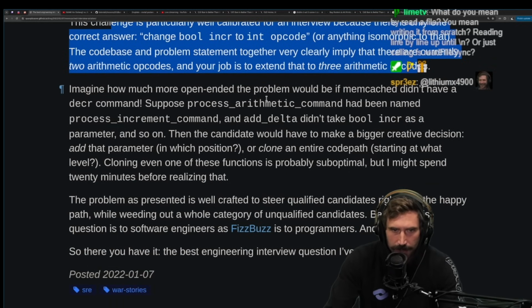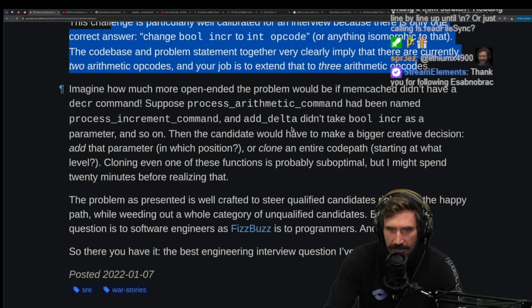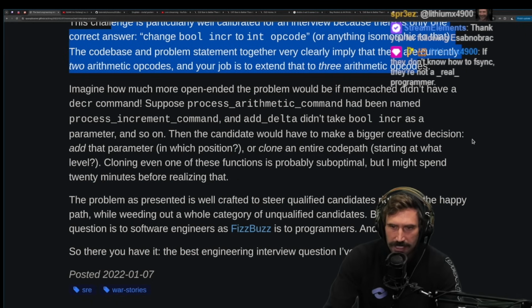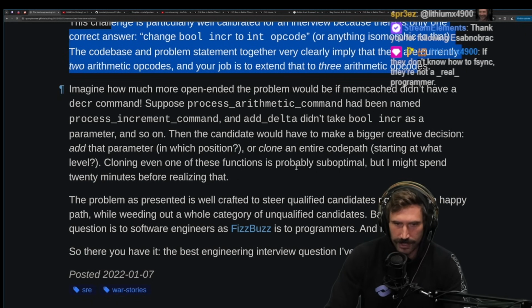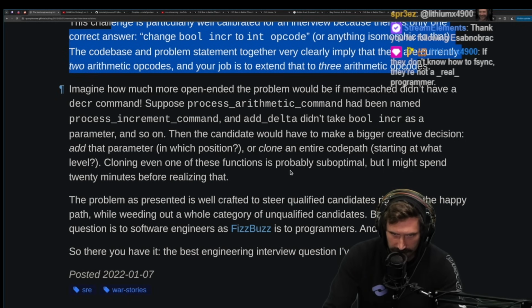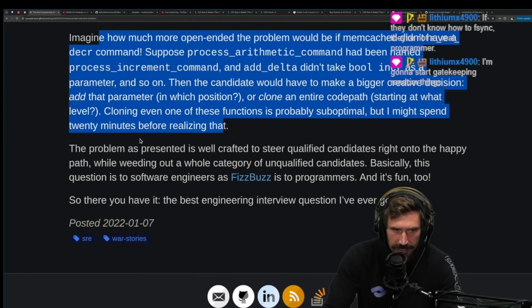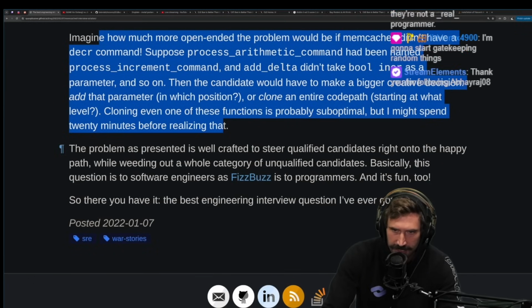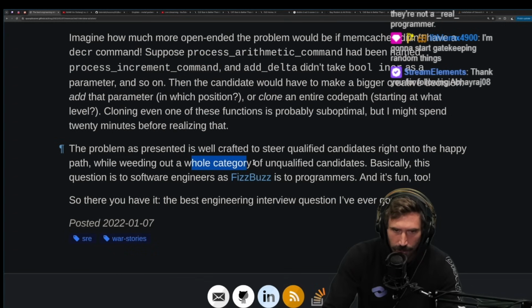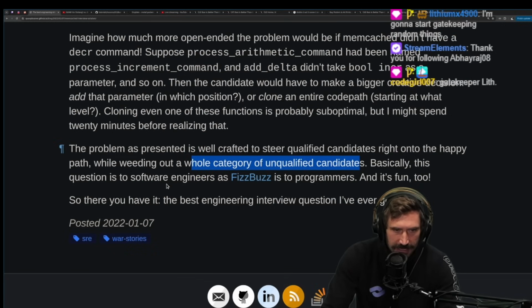Imagine how much more open-ended the problem would be if Memcached didn't have a decker command. Suppose process arithmetic command had been named process increment command, and add delta didn't take a bool, inc, as a parameter, and so on. Then the candidate would have to make a much bigger creative decision. Add the parameter, in which position? Or clone the entire code path? Starting at what level? Cloning even one of these functions is probably suboptimal, but I spent 20 minutes before realizing that. The problem as presented is well crafted to steer qualified candidates into the right happy path while weeding out a whole category of unqualified candidates. Basically, this question is the software engineers as FizzBuzz is to programmers.